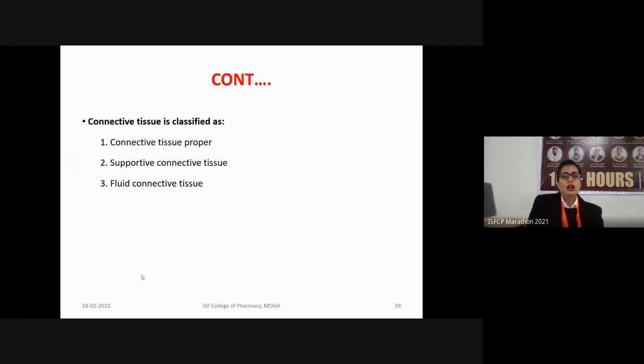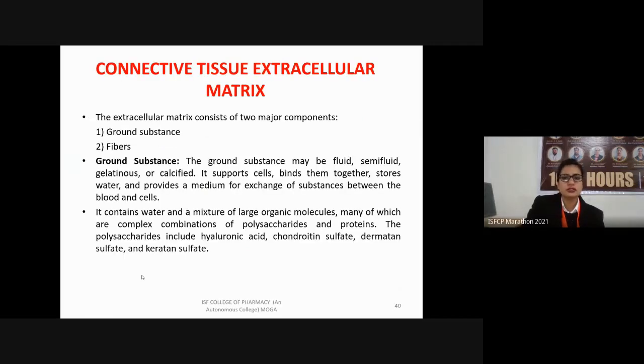The classification of connective tissue is connective tissue proper, supporting connective tissue, and fluid connective tissue. So here is the connective tissue extracellular matrix. What does the matrix of the connective tissue contain? It contains two major components: ground substance as well as fibers.